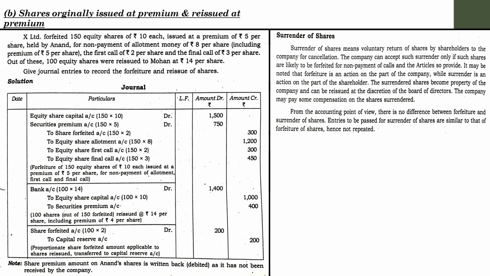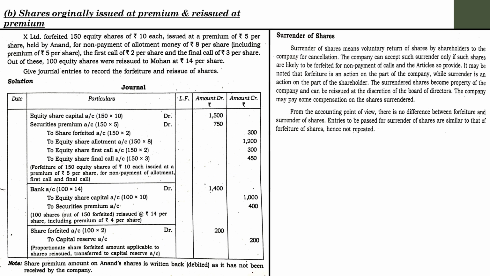The company will cancel their shares on the basis of their request. That cancellation is treated as forfeiture. So there is not much of a difference. Whenever you come across a question with regard to surrender of shares, just pass the entries which we have discussed at the time of forfeiture.